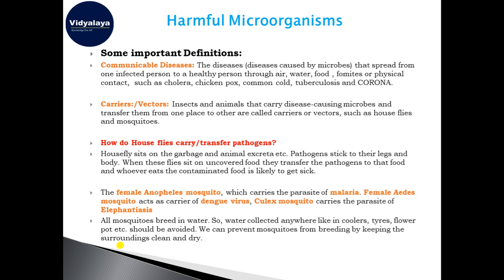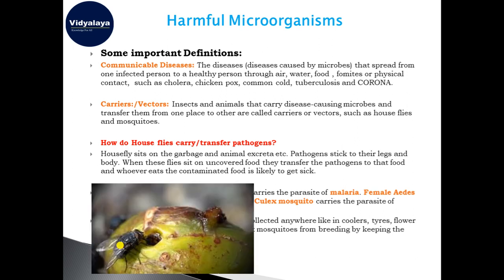How do they transfer the disease? House flies sit on dead and decaying materials, on those places which are full of microbes, and again they sit on our food materials and we eat them. Here you can see there is some rotten potato-type thing, and the housefly is sitting on that.